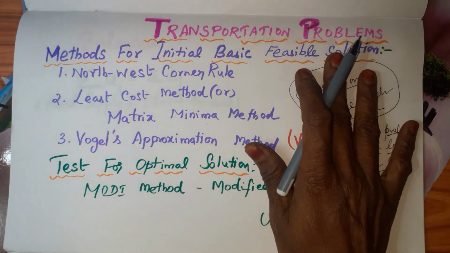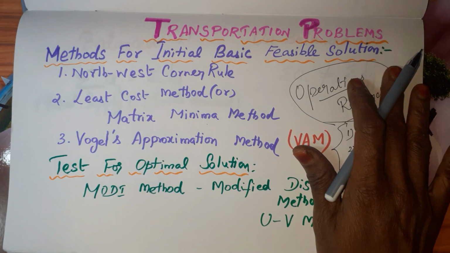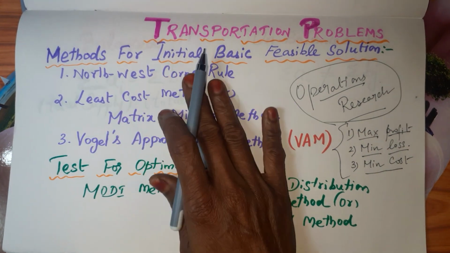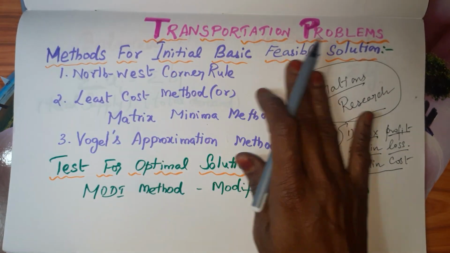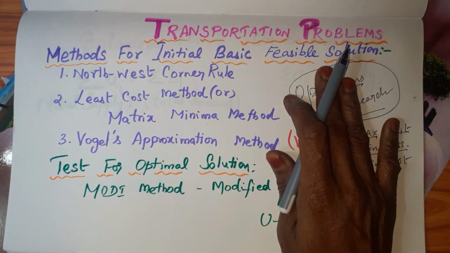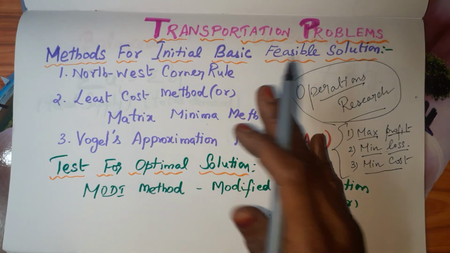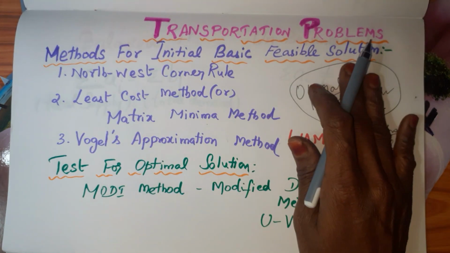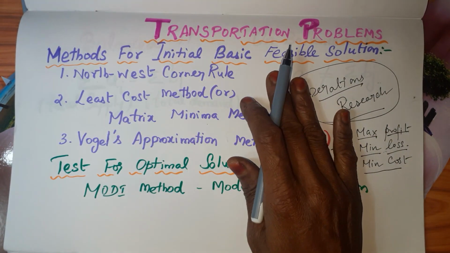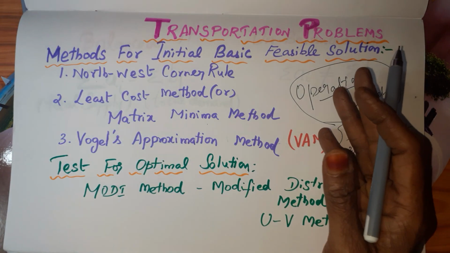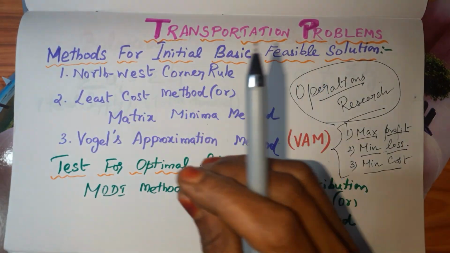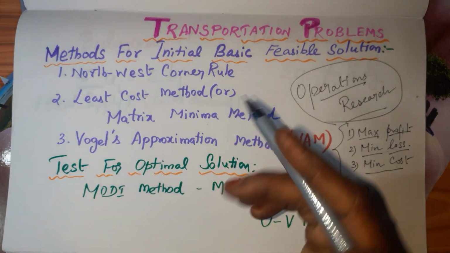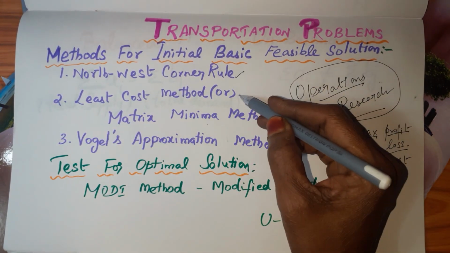Okay. For that, we have various methods, right? First, we have three methods for getting the initial basic feasible solution. This is not the final solution. It may be the final, or we can get a solution which is lesser than the initial basic feasible solution. This one we can term as the starting solution also. Okay, so this is the beginning. We can stop there or we can still get the minimum cost. For that we have three different methods.